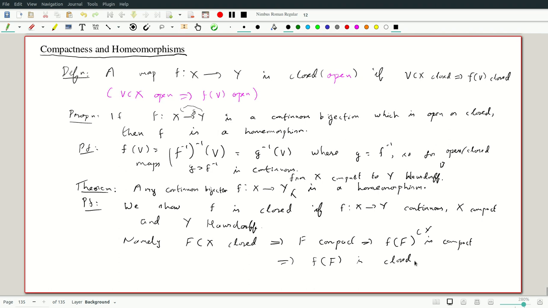So image of a closed set is closed because compact sets go to compact sets. I should make a comment here. It looks like compactness is nicely preserved, but inverse images of compact sets are not compact in general. That's a special class of maps called proper maps for which that is the case.